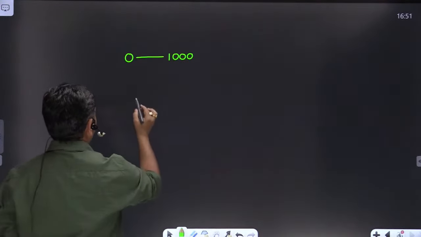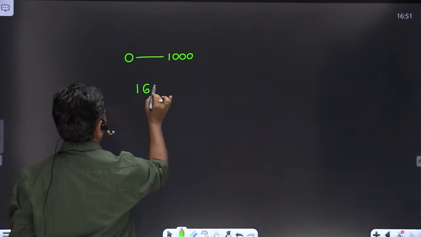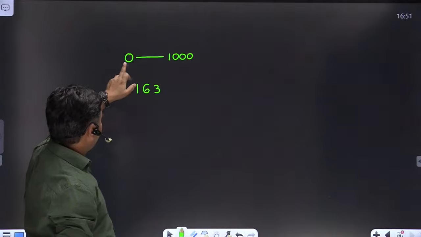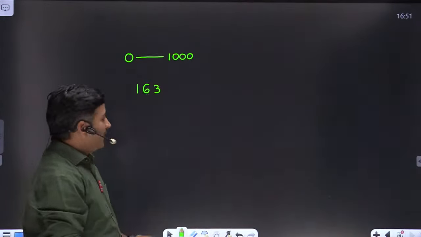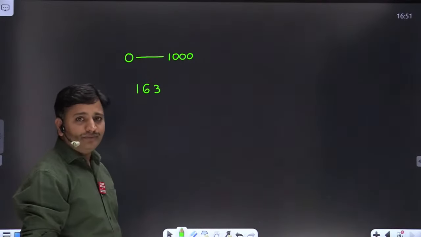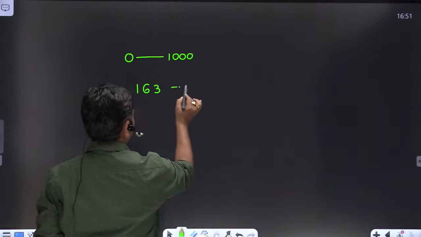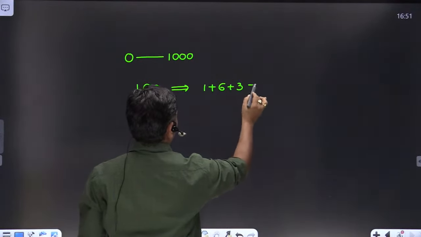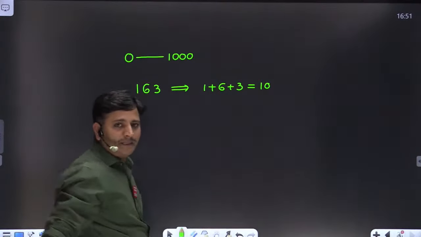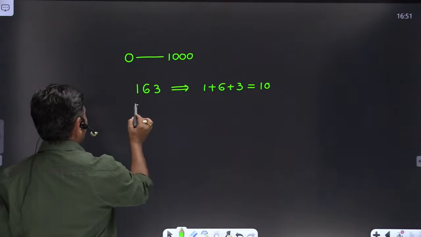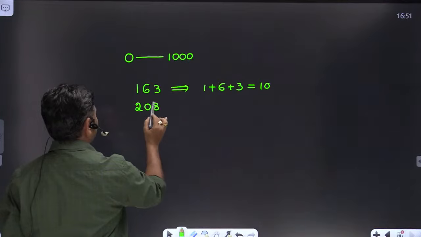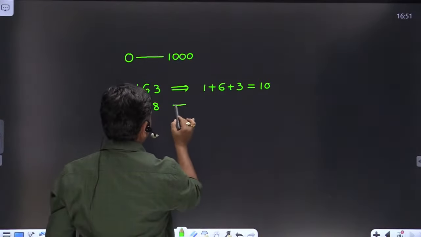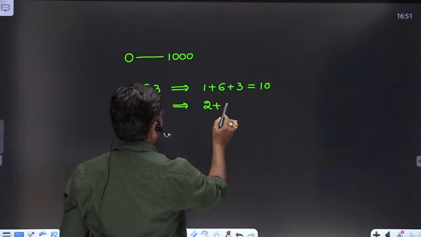For example, if I take 163, it is a 3-digit number which lies in the range 0 to 1000, and the sum of the digits must be equal to 10, friends. Okay. So what is the sum of the digits here? 1 plus 6 plus 3 equals 10. Clear, friends? Similarly, I can take a 3-digit number like 208, which is in this range, and the sum of the digits must be equal to 10, friends.